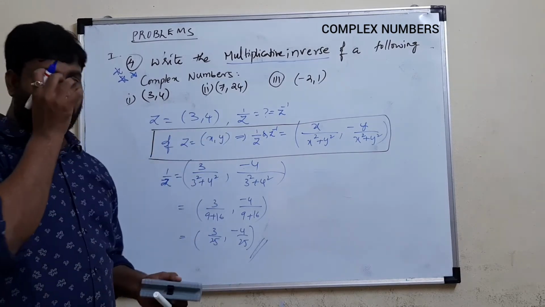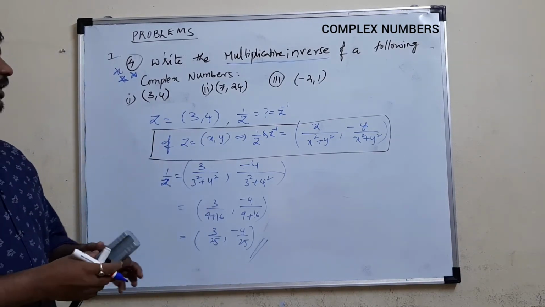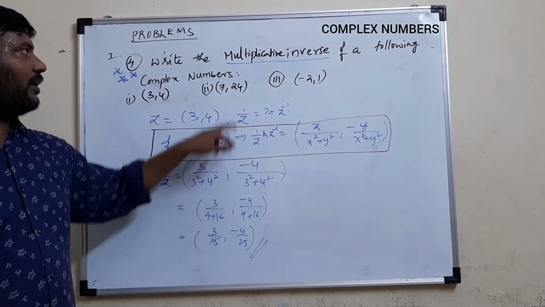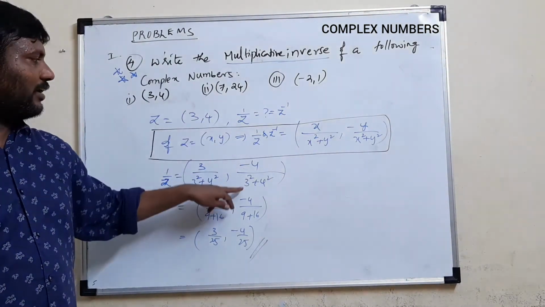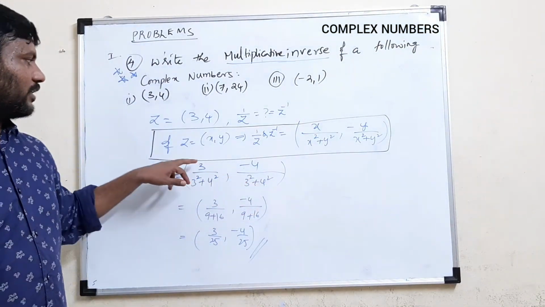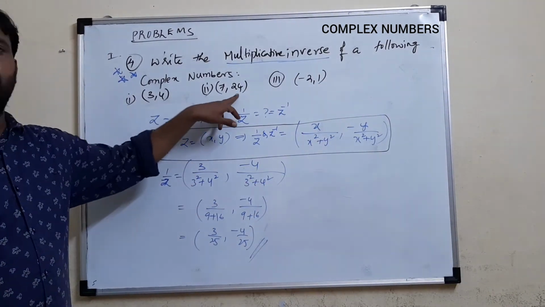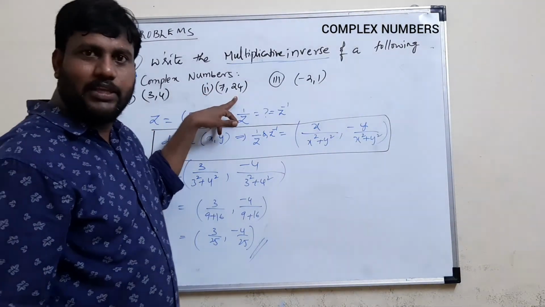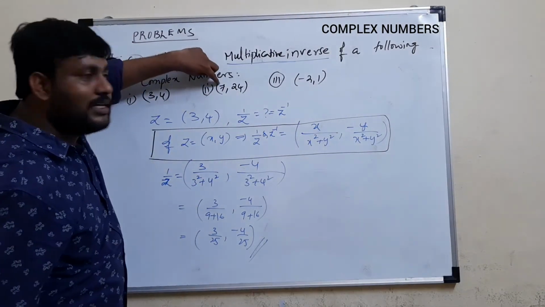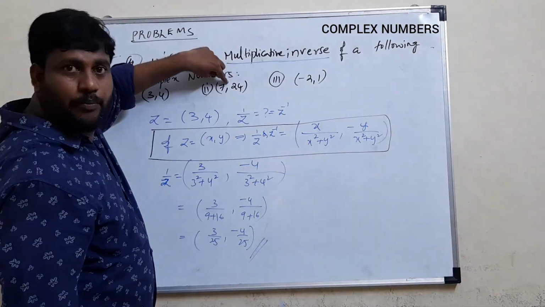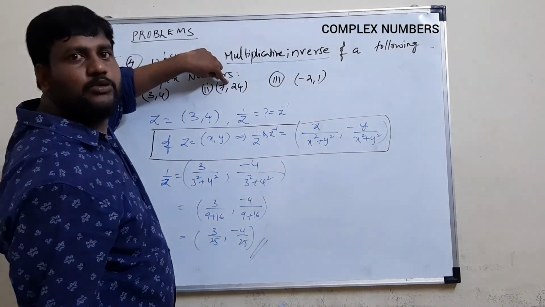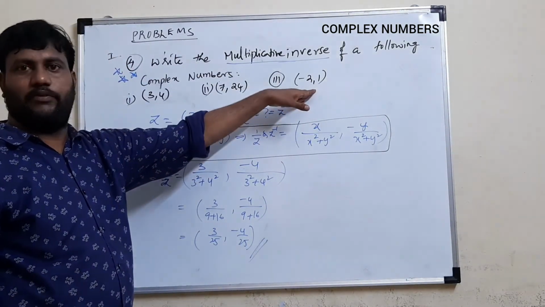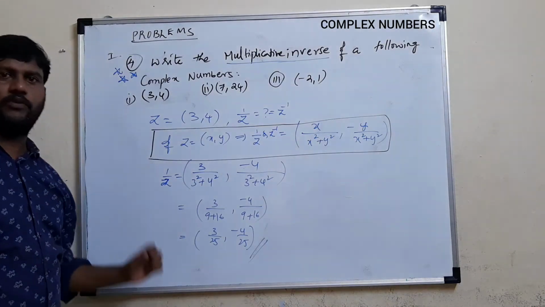Similarly, if we go for 7 comma 24, students, the answer for this is 7 by 7 square plus 24 square, comma, minus 24 by 7 square plus 24 square. 7 square is 49, plus 24 square is 576. 49 plus 576 becomes 625. So now the answer will be 7 by 625 comma minus 24 by 625 again. Okay students? And similarly you find the multiplicative inverse for this. Note it down. These are all very important, students.